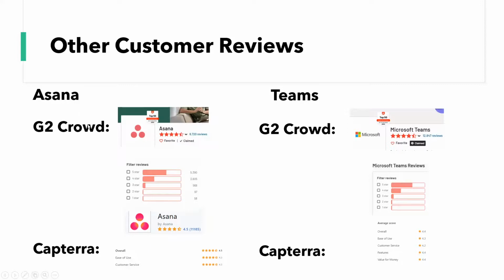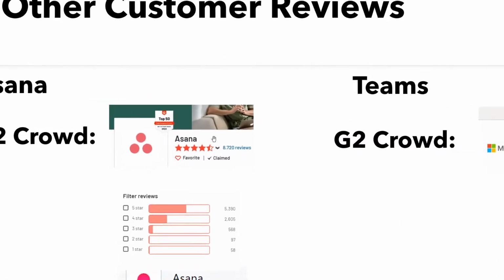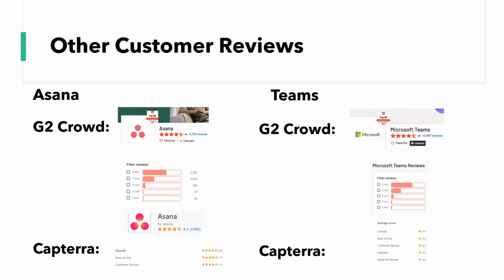So I've included G2 Crowd and Capterra, two popular websites here. As you'll see, they're both similar in some respects. You've got a 4.5 star rating for Asana on G2 Crowd, and a 4.5 star rating for Microsoft Teams. Obviously, Microsoft Teams has more reviews. It does have more users, so that is to be expected. But they are both granted this top 50 project management certification in terms of how good they are.